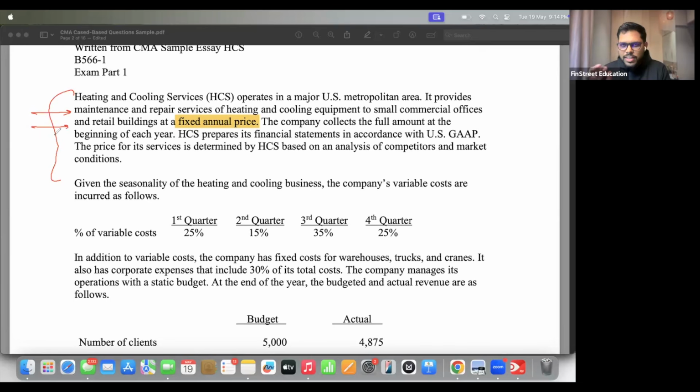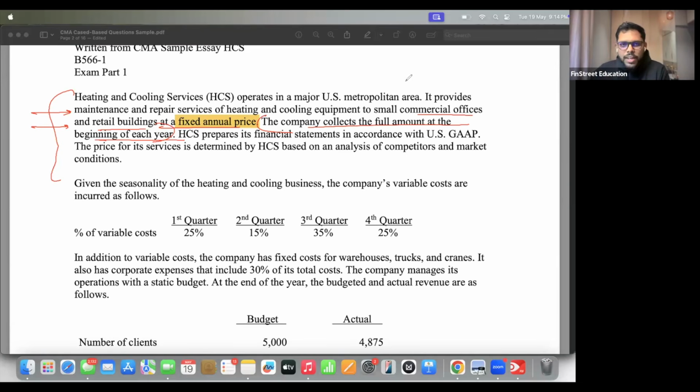Just take a guess. And here are a few hints they have mentioned. When a business is charging the overall price at the beginning of the period, that gives you a very strong hint. I think it's in the next line. The company collects the full amount at the beginning of the year. So when a company is able to collect their overall revenue at the beginning of the year, to a large extent, there can be some variance here and there, but they're able to collect money at the beginning of the year. So that is the first hint.